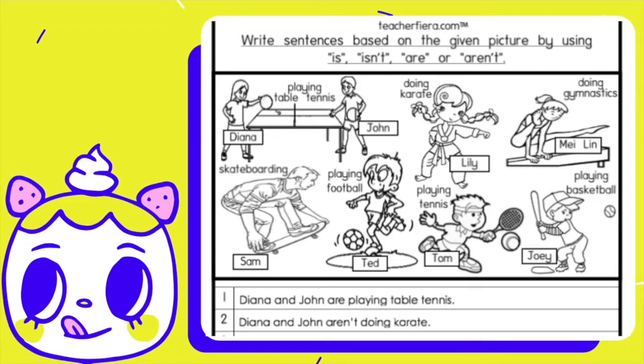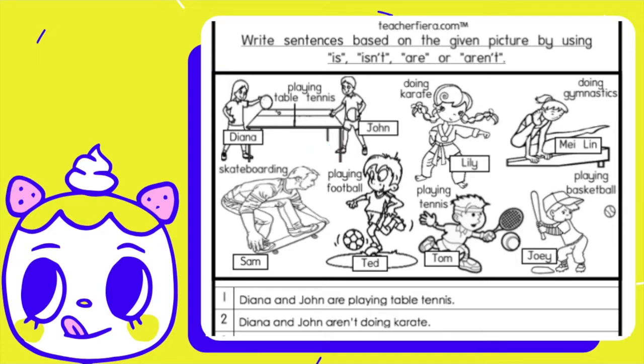It depends on you. For example, look at this first picture, playing table tennis. Diana and John are playing table tennis. Number 1. Number 2, you can use the same picture but you make it in negative form. Example, Diana and John aren't doing karate.